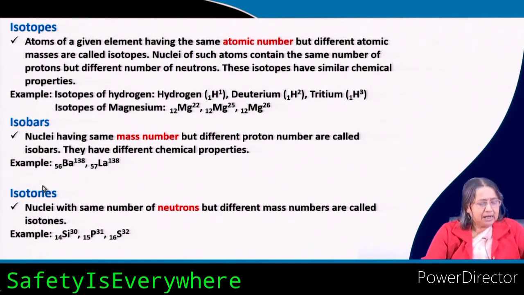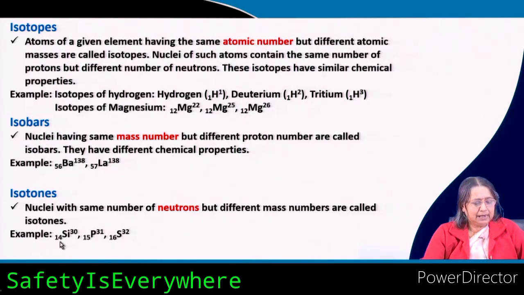And isotones are nuclei with the same number of neutrons but different mass number. So, they have the same number of neutrons, that means the same difference between the atomic mass and atomic number. In this case, it is silicon, phosphorus and sulfur.